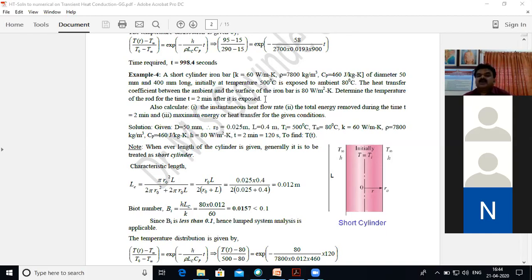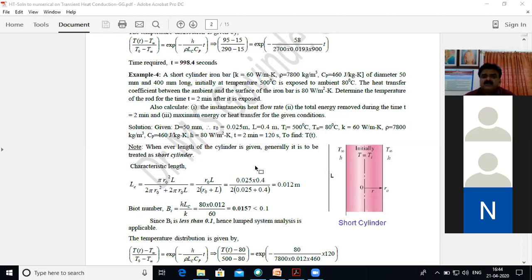So here you have to calculate the temperature after 2 minutes. The rest of the things you can calculate later, like the instantaneous heat flow rate, the total energy removed during the time t equal to 2 minutes, and the maximum energy or heat transfer for the given conditions.